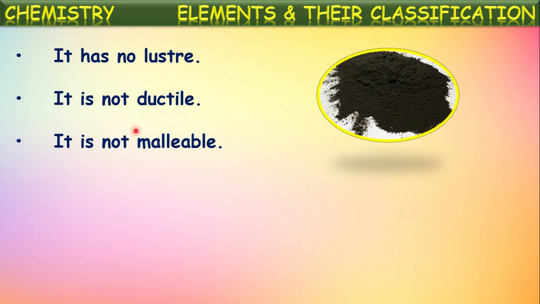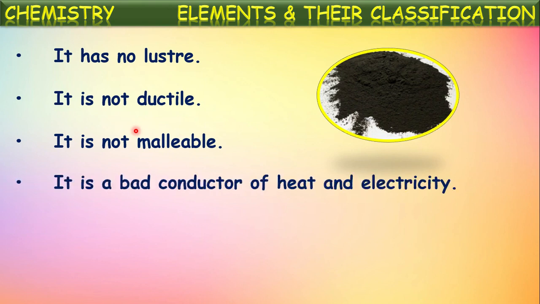What does it mean here? Non-metals cannot be beaten into sheets by hitting with objects. They are non-malleable. Next, non-metals are bad conductors of heat and electricity. They cannot pass electricity or heat through them. So they are bad conductors.